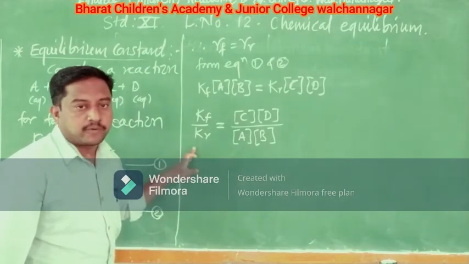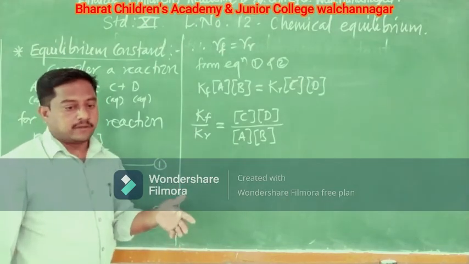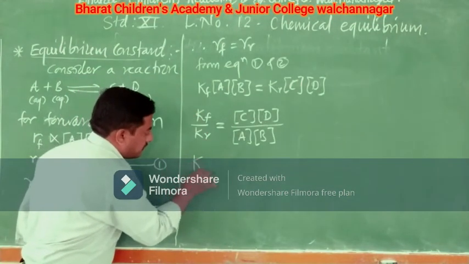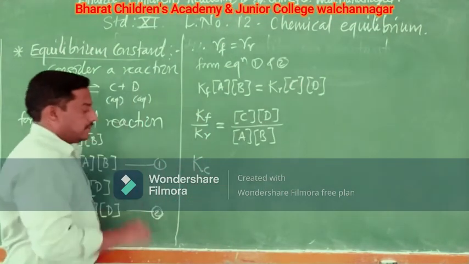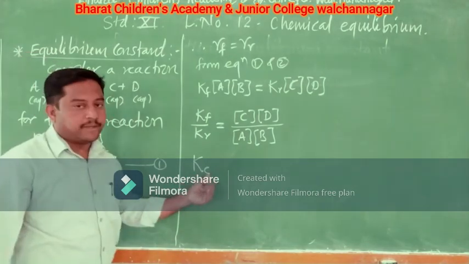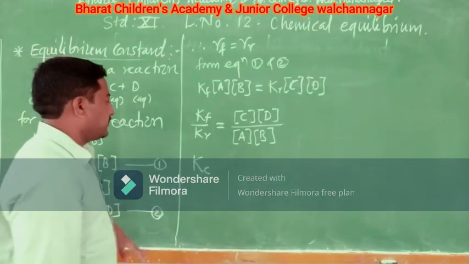Constant upon constant will be another constant. Now, I can consider this as Kc. Why Kc? Because it is the equilibrium constant for the given reaction.